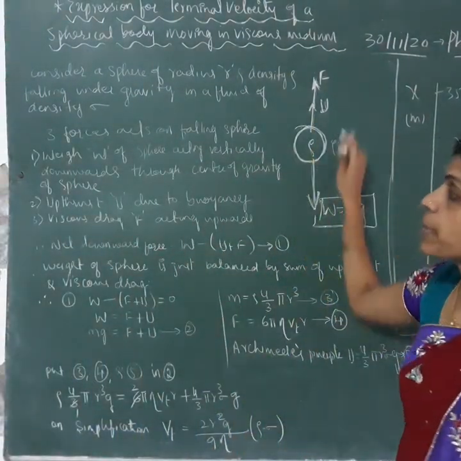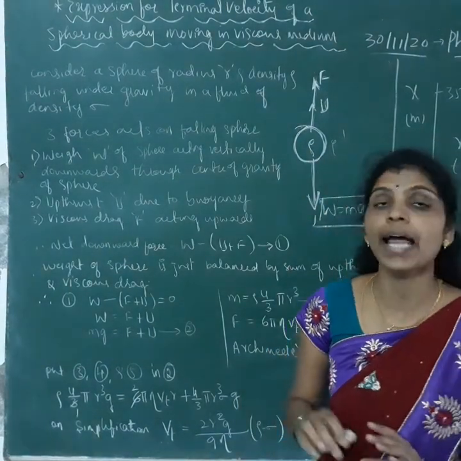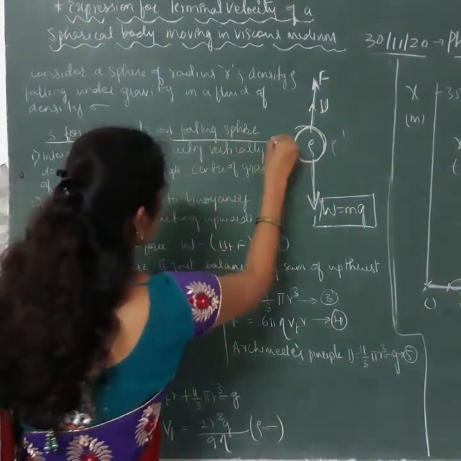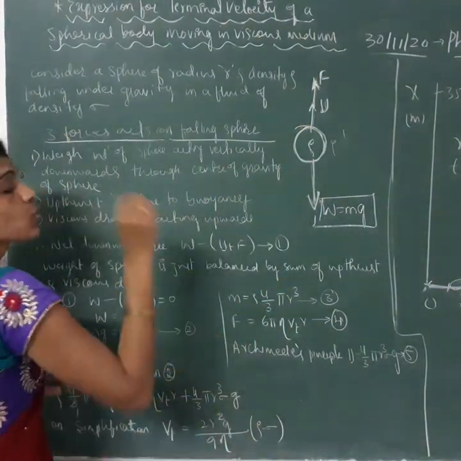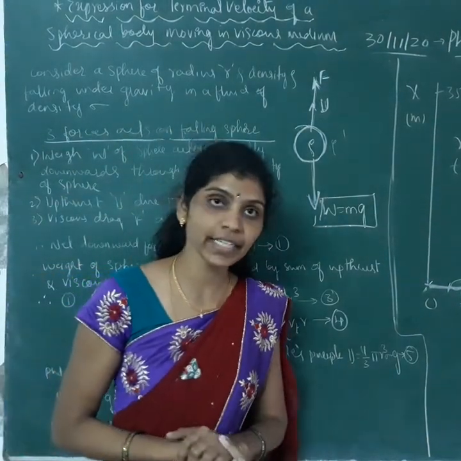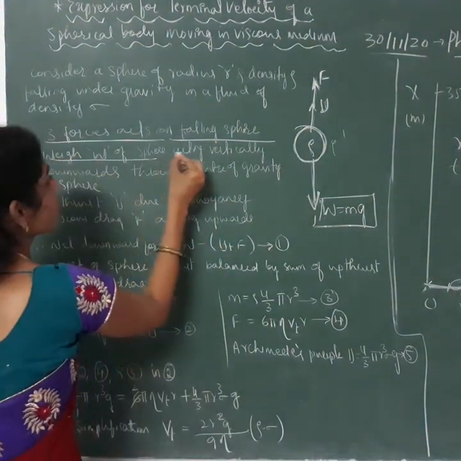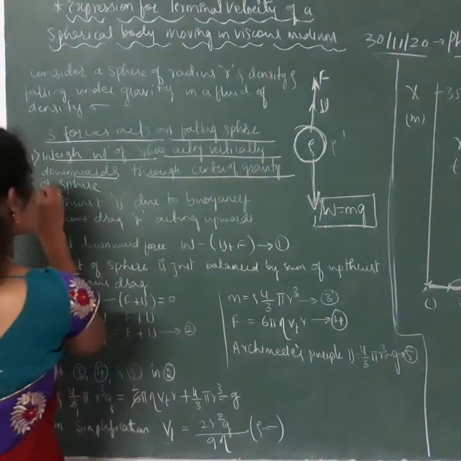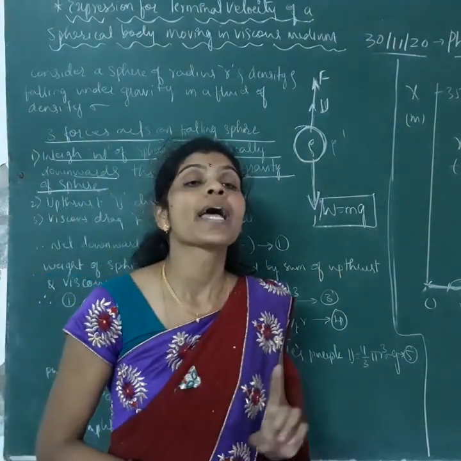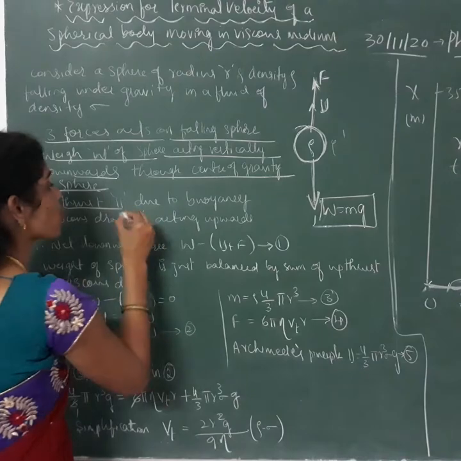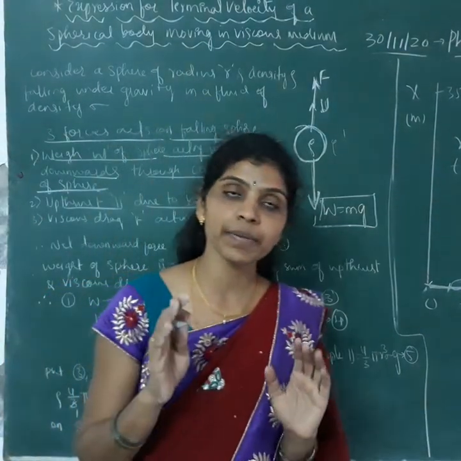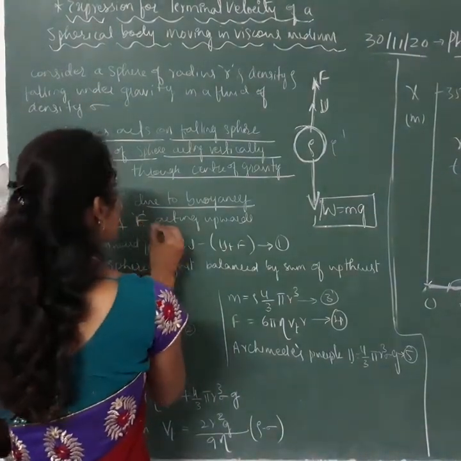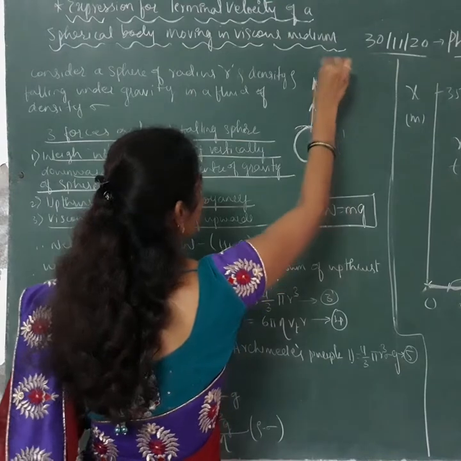So on this sphere three kinds of forces are acting when it is falling in the viscous medium. The first one is the weight of the sphere, acting vertically downwards through the center of gravity of the sphere. The second force is the upward force due to buoyancy, which is always represented by the letter U. And the third force is the viscous force F acting upwards. That is shown here.